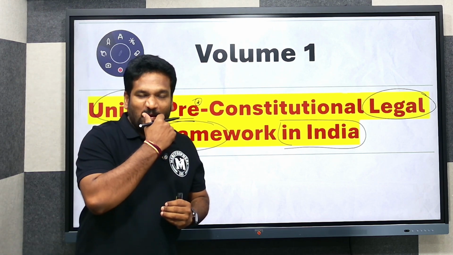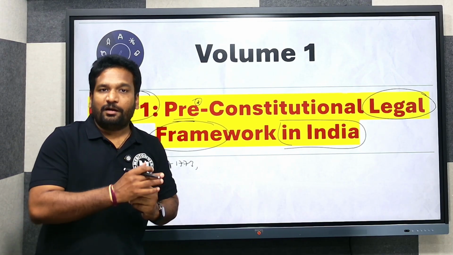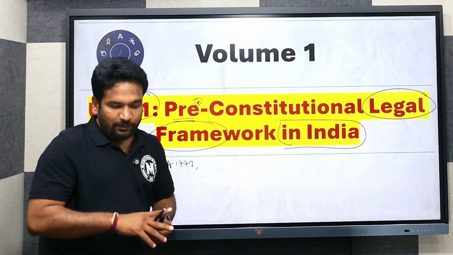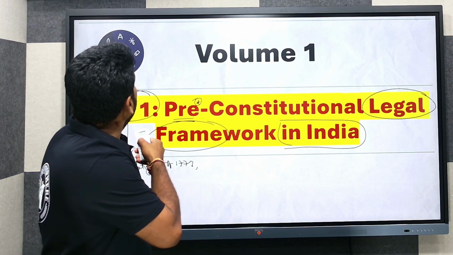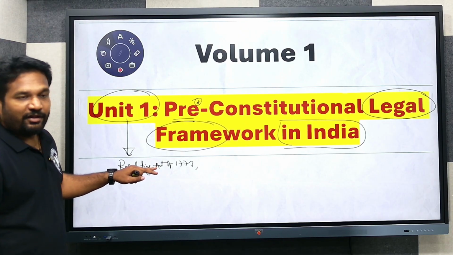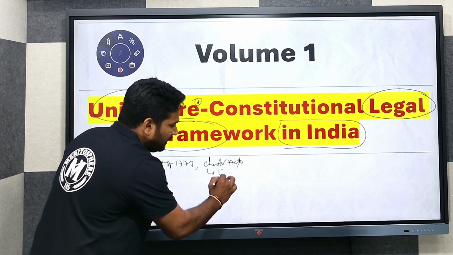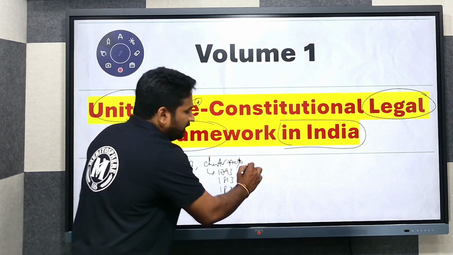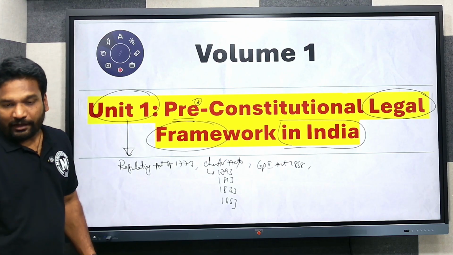The constitution was framed by independent India, but before the grant of independence to India and Pakistan, there was a legal framework set by the British Parliament. So we are going to look into that, right? Starting with the Regulating Act of 1773. Next, the Charter Acts of 1793, 1813, 1833, 1853. Then comes the Government of India Act of 1858.